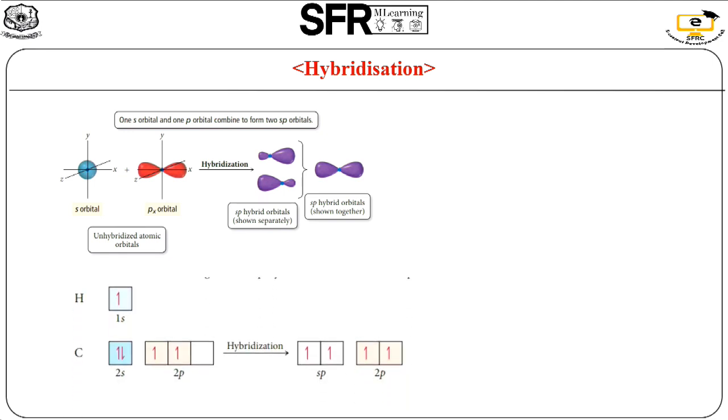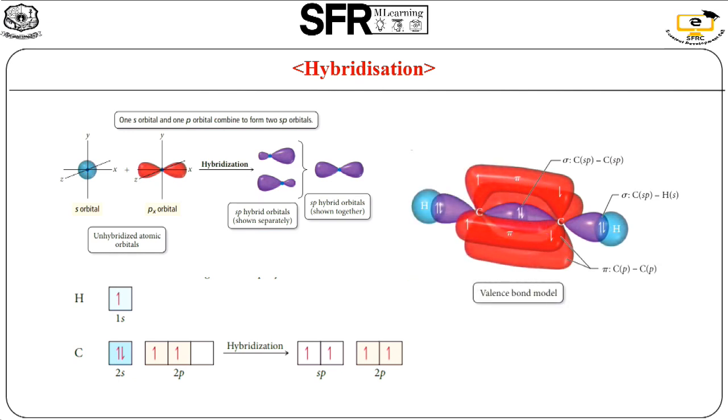Let us see using an example. It is acetylene. Carbon contains 4 valence electrons. The atomic number of carbon is 6. The electronic configuration is 1s2, 2s2, 2p2. So the orbitals contain 4 valence electrons: 2s2, 2p2. Then it mixes with 2 hydrogen atoms. What about the configuration of the hydrogen atom? 1s1, and another hydrogen, 1s1. These are the atomic orbitals. After hybridization, we get sp hybridized orbitals. The geometry of the molecule is linear.